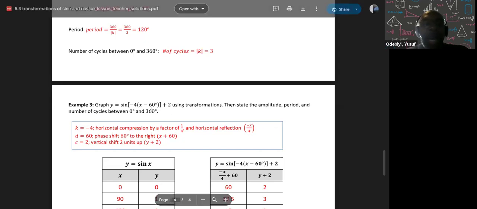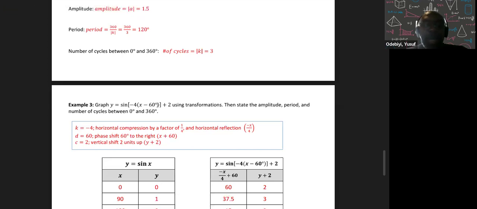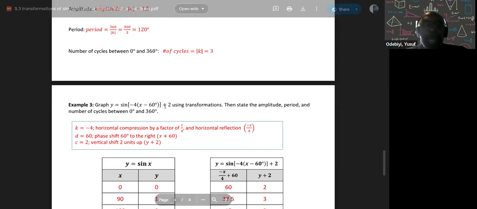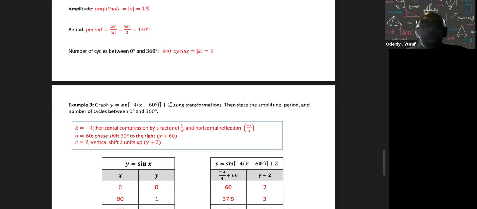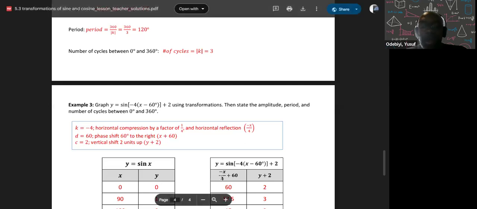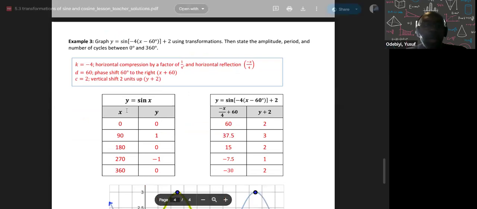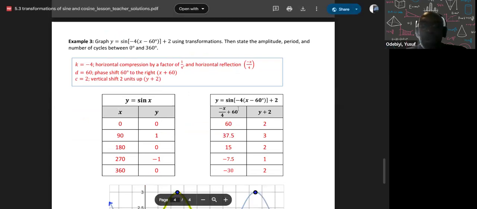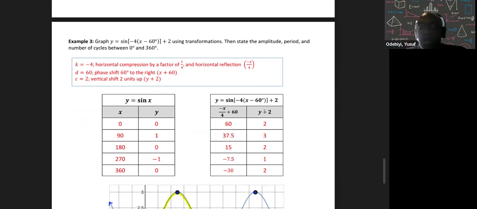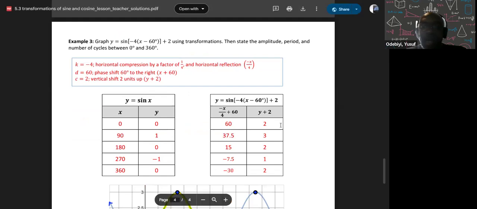Now my D is going to equal 60, but that's a positive, so a 60 degree shift. And then my phi is going to add 2. So therefore, every x value, I'm going to add 60 degrees, and every y value, I'm going to add a value of 2. So there you go. Here's my parent function, here's my transformed. I apply the transformation to the x component, and I get a new x component. Apply the new transformation for the y, and I get a new y.